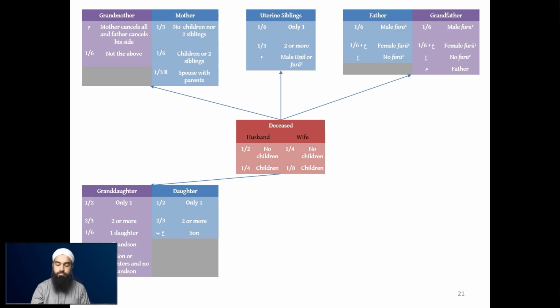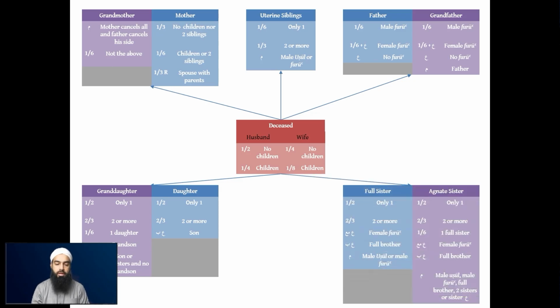And lastly, we have the comparison between full sister and agnate sister. So the full sister receives half when there's only one, 2/3 when there are two or more. Now ayn ma'a, that's the comparison with the ayn ba. So this is asaba ma'al ghair. She will be an agnatic shareholder but with female furu' this time.